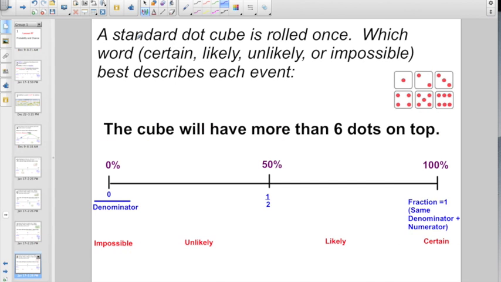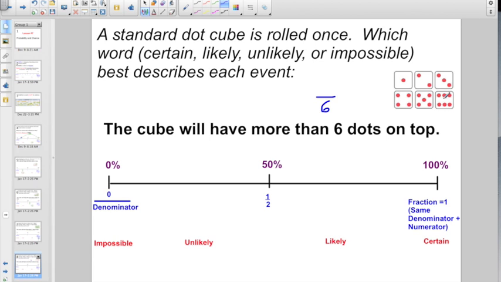How about this one? A standard dot cube is rolled once. Which word best describes this event? That the cube will have more than 6 dots on top. So what's my denominator? It's going to be 6 still. Ever see a dice with more than 6 dots? 6 is not more than 6. 6 is equal to 6.